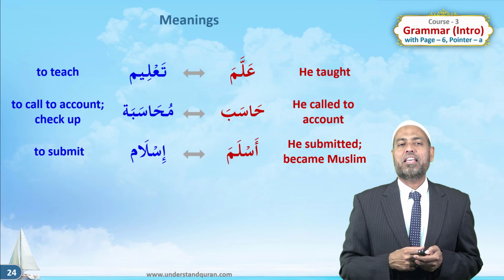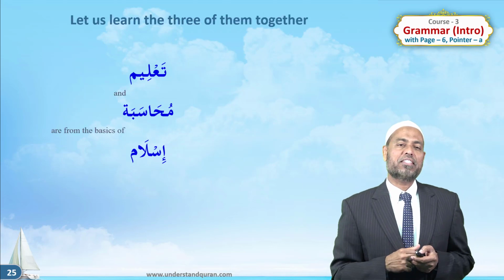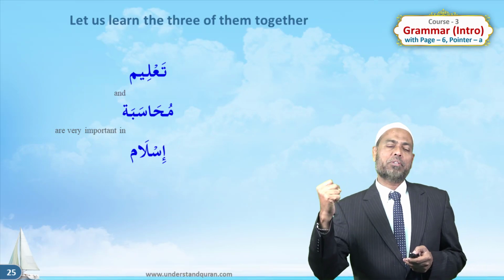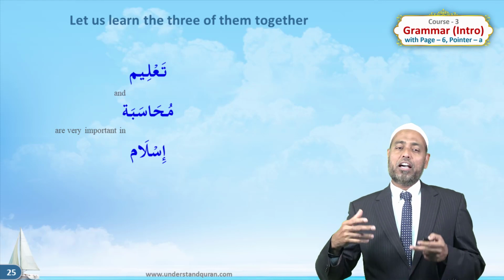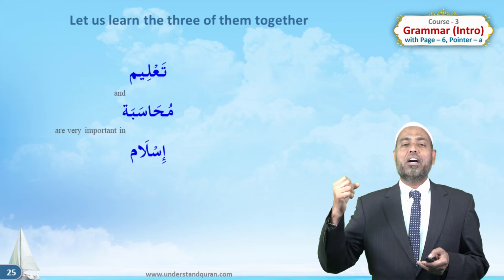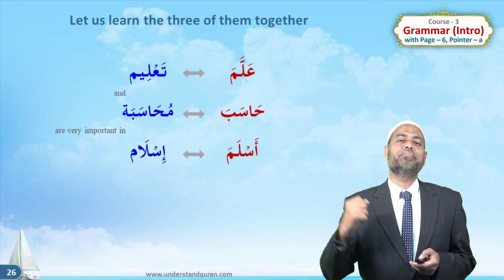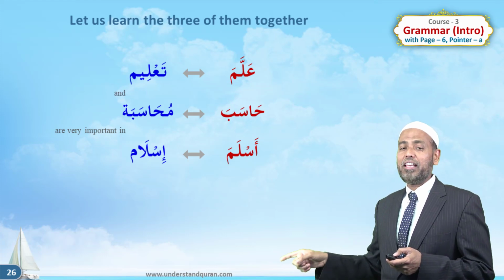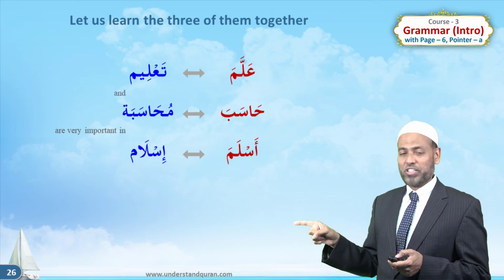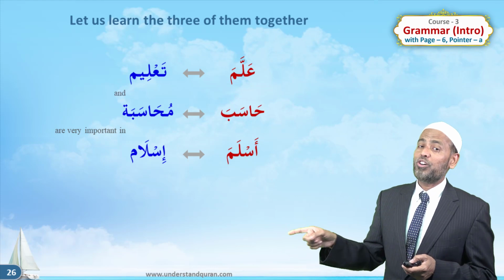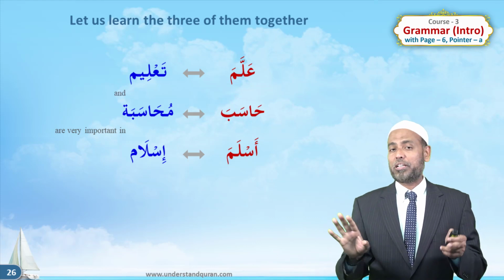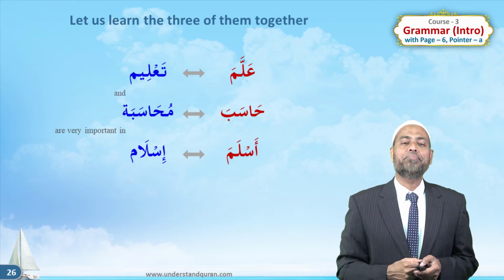Okay, now let us learn these 6 words in a nice sentence. We are saying ta'aleem and muhasaba are very important in Islam. You should learn and you should check yourself, follow up on yourself. So ta'aleem and muhasaba are very important in Islam. And we will link them with allama, hasaba, aslama. So 3 times you will use a single finger: allama for he taught, and hasaba, he called to account, and aslama, he submitted. So just repeat the 3 words after me, allama, hasaba, aslama, but not now. Okay, repeat the sentence first.